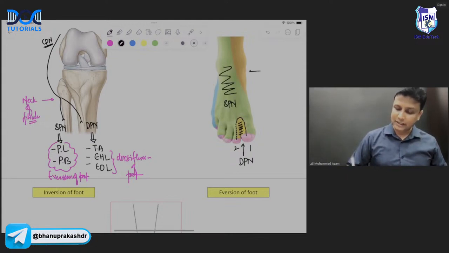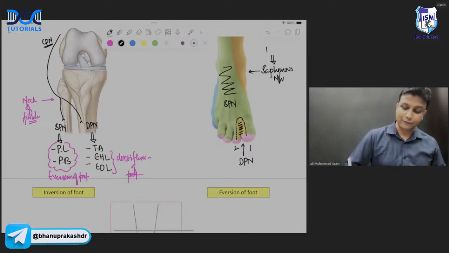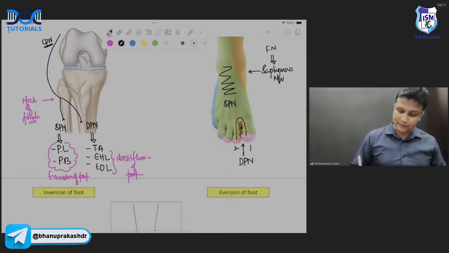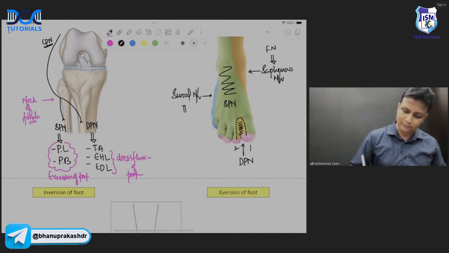On the medial side of the leg and the foot, that will be supplied by the saphenous nerve. And the saphenous nerve, we all know, is a branch of your femoral nerve, sir. And the skin on the lateral side of the leg and the foot will be supplied by the sural nerve. And the sural nerve, mainly, is actually a branch of the tibial nerve.